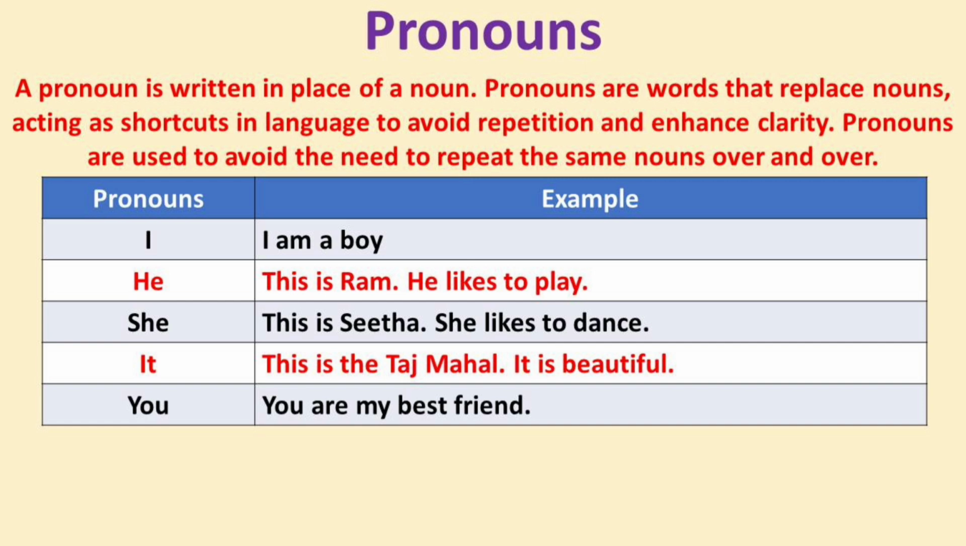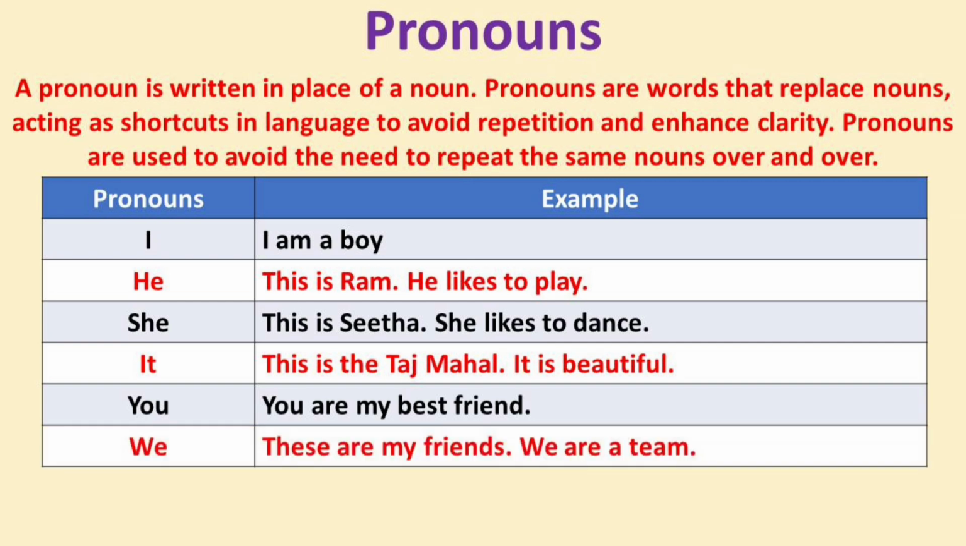You is a second person personal pronoun. It's used to refer to the person or people being addressed directly in a sentence or conversation. It can be used for both singular and plural references, depending on the context, and functions as both a subject and an object pronoun. The answer is, you are my best friend.